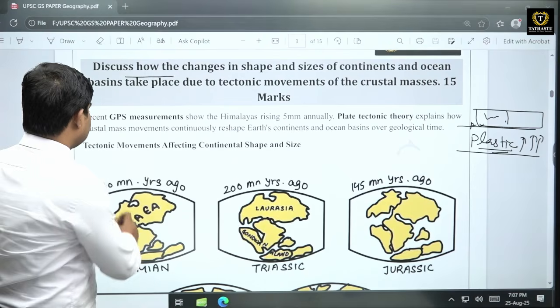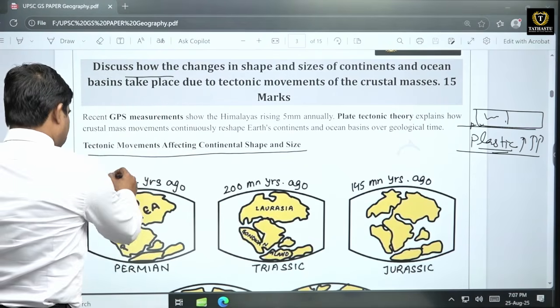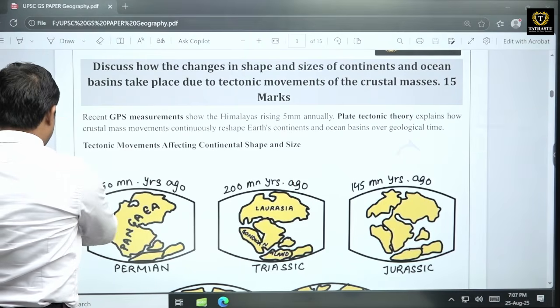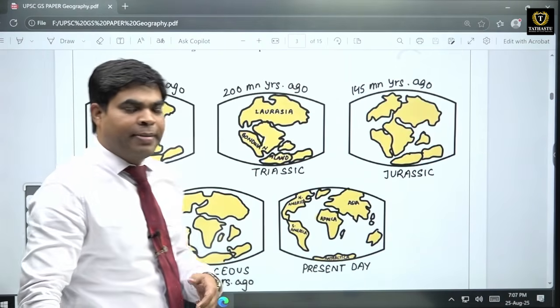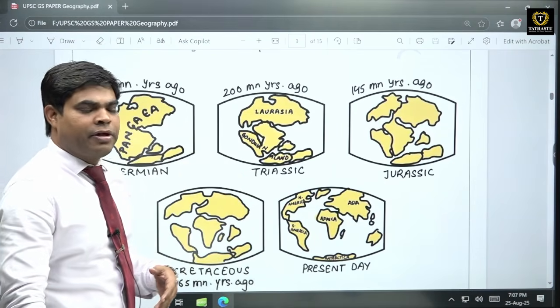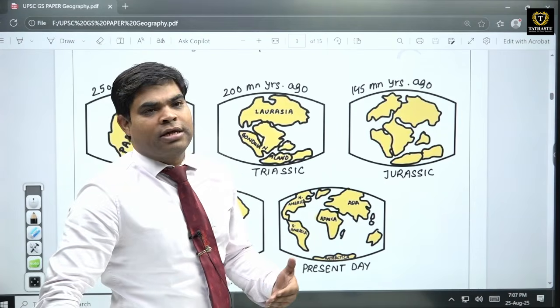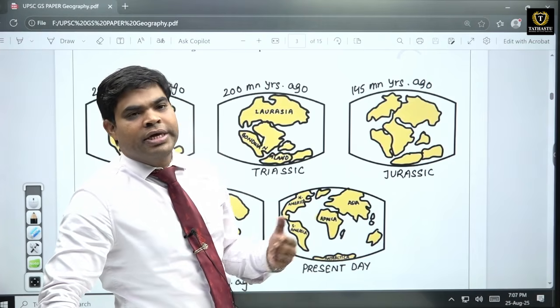So as we can see, tectonic movement affects continental shape and size. This particular theory, plate tectonics, like we studied, and the continental drift theory given by Alfred Wegener. Wegener studied this and propounded the continental drift theory in 1912, where he says that the position of these continents or oceans is continuously changing.